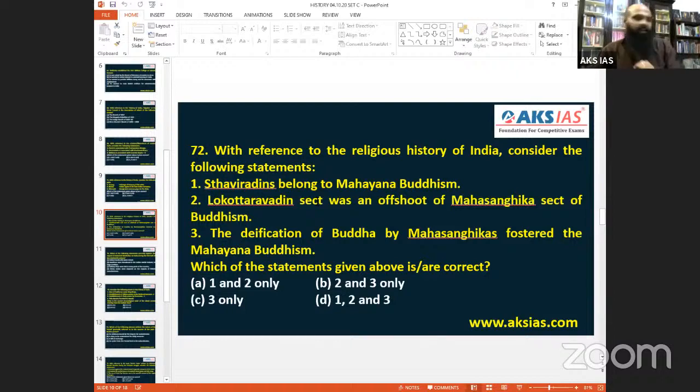So 3 also can be accepted, because stories of Buddha were written on one side, and the practices to be followed were written on the other side. I'm not going into the details, but the word fostered gives more importance to the statement. Mahayana was fostered by Mahasangikas. That is also right. So for 72, 2 and 3, set C, B.